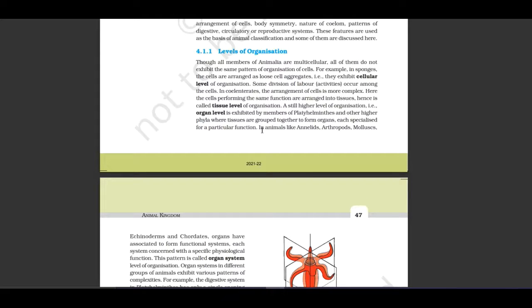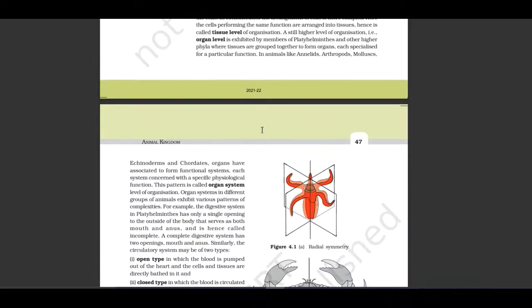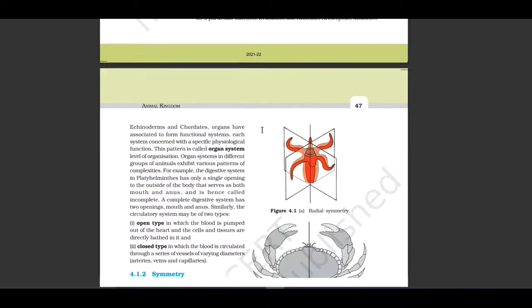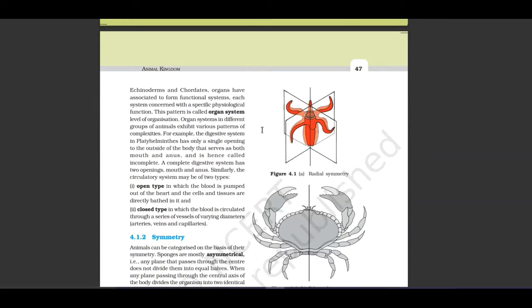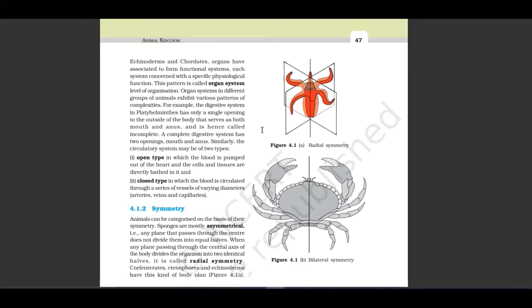A still higher level of organization, the organ level, is exhibited by members of Platyhelminthes and other higher phyla, where tissues are grouped together to form organs, each specialized for a particular function. In animals like Annelida, Arthropoda, Mollusca, Echinodermata, and Chordata, organs have associated to form a functional system, each system concerned with a specific physiological function. This pattern is called organ system level of organization.